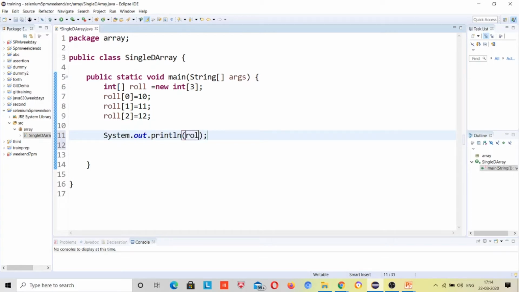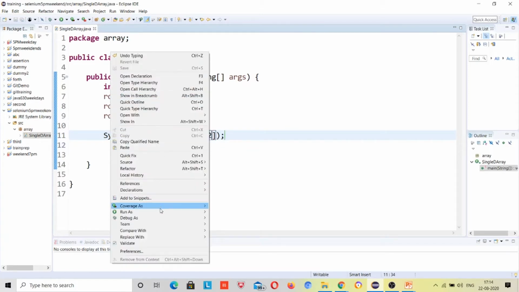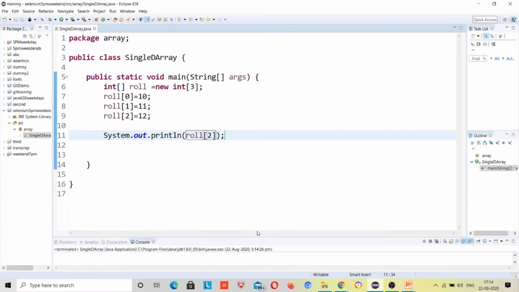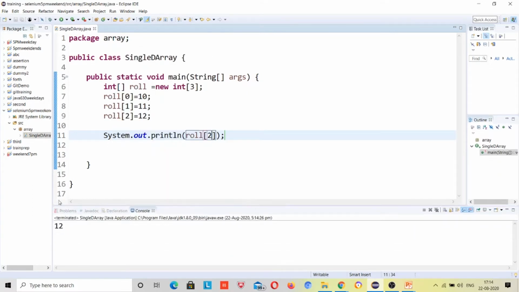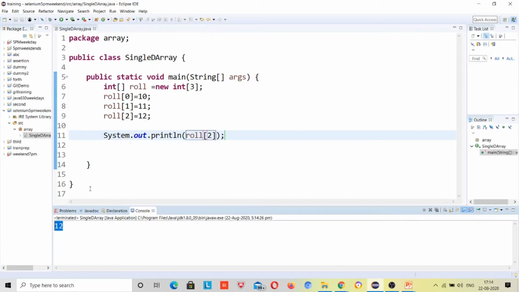Suppose I print roll 2. So what should it print? It should print 12, right? Not 11, right? So this way it printed 12. So I hope your doubt is clear now.